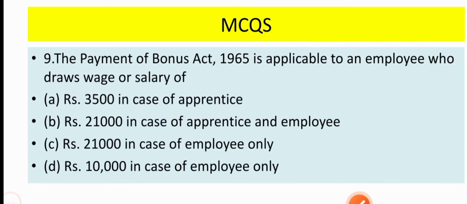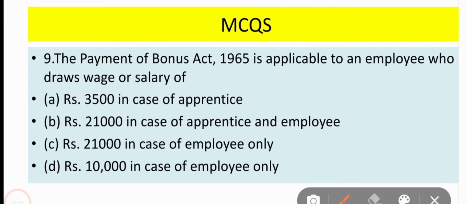Now come to question number 9. The Payment of Bonus Act 1965 is applicable to an employee who draws wage or salary of. Definitely this act is applicable to employees only, and that too those employees whose salary per month is up to 21,000 rupees per month. So the correct answer for this question is option C, 21,000, and in case of employees only.